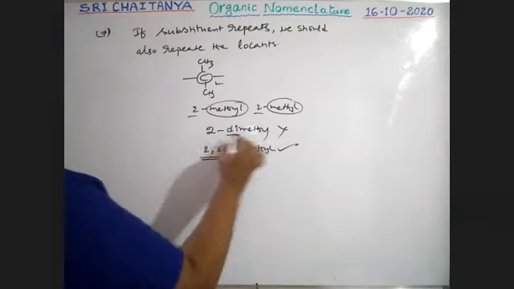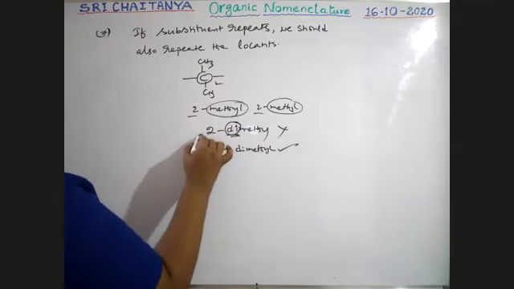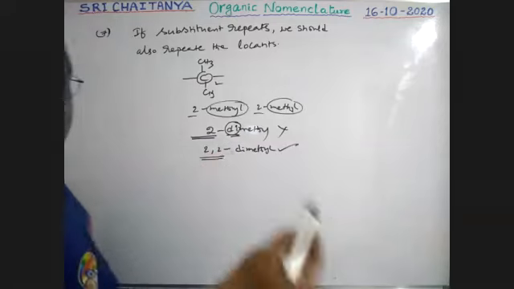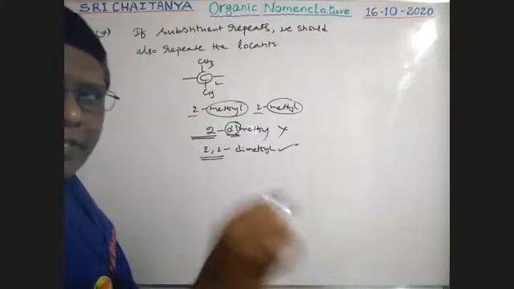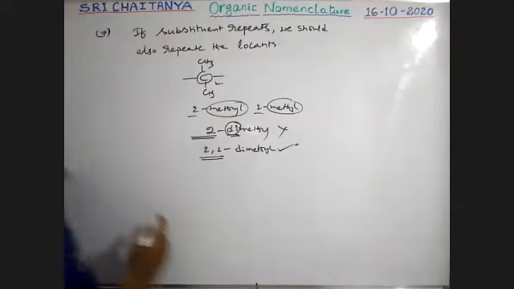So whenever the word di is there, 2 numbers must be there. Those may be the same numbers or different numbers, but 2 numbers, 2 locations must be there. Okay. Next, 8th point.